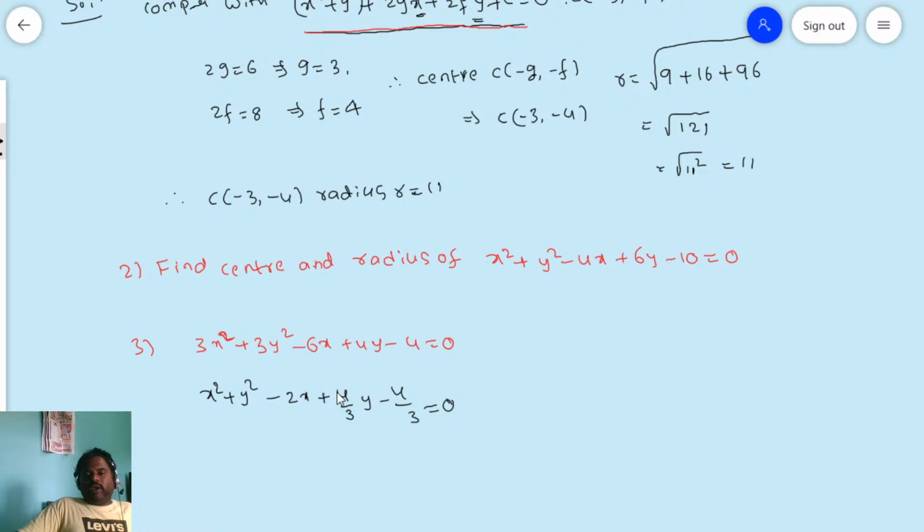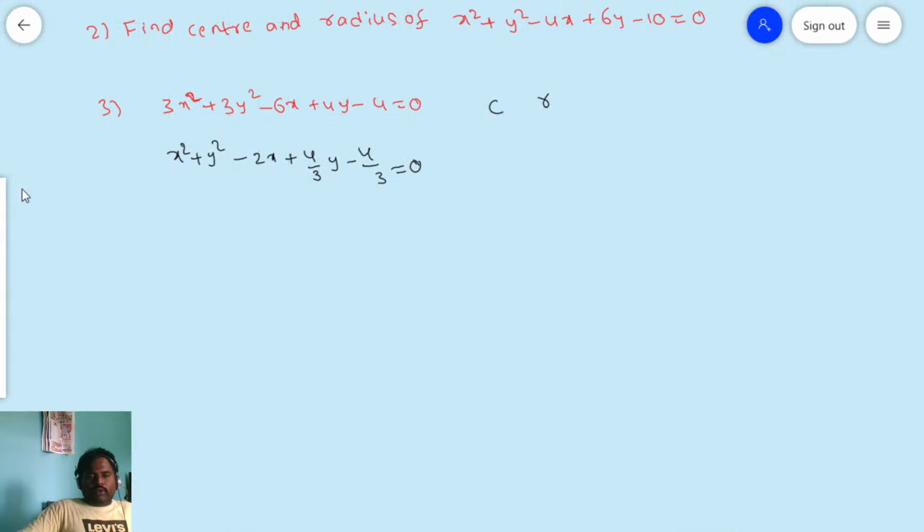Now what we are doing is finding the center and radius of the circle 3x square plus 3y square minus 6x plus 4y minus 4 is equal to 0. Now you see, from the given problem we are getting this one only. So this one we have to compare with x square plus y square plus 2gx plus 2fy plus c is equal to 0.